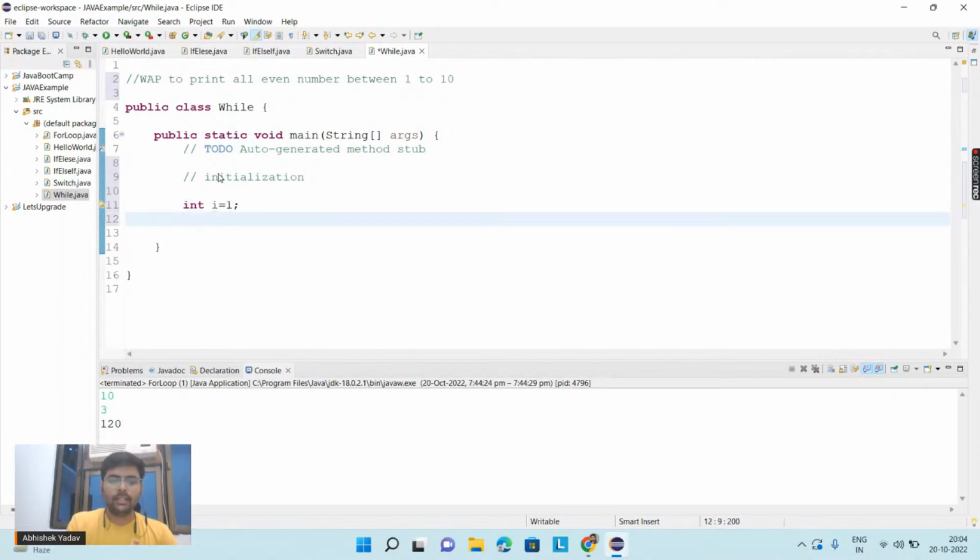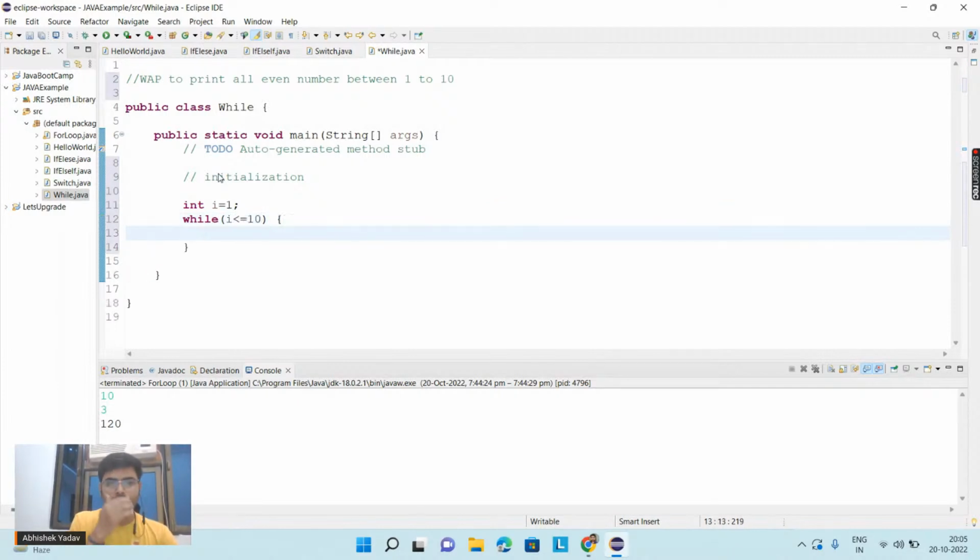After that we have to use the while keyword, and here I have to iterate this while loop till the value of i is less than or equal to 10. The moment the value of i becomes greater than 10, I will stop here. So here I have to write this condition, i <= 10, and after that I have to check whether the number is even or not.